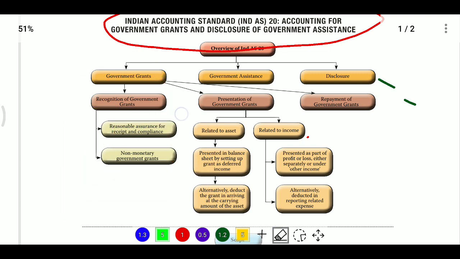Here reasonable assurance for receipt and compliance means the entity will comply with the conditions of the grant, whatever conditions there are, if any, and the grant will be received. Only then do I need to recognize it. So receipt means the grant will be received, and compliance means the entity will comply with the conditions of the grant, if any.